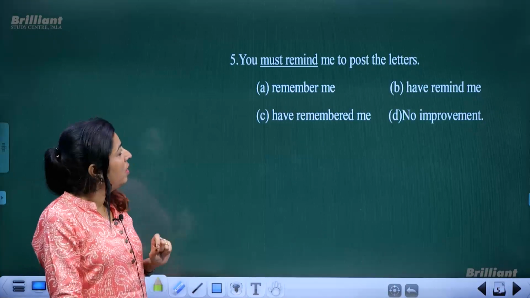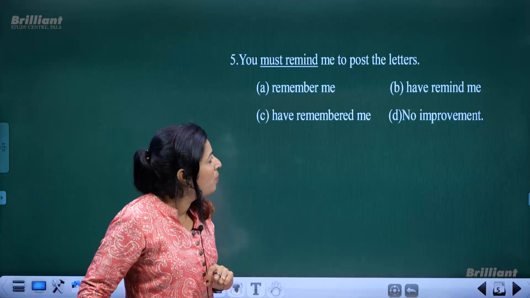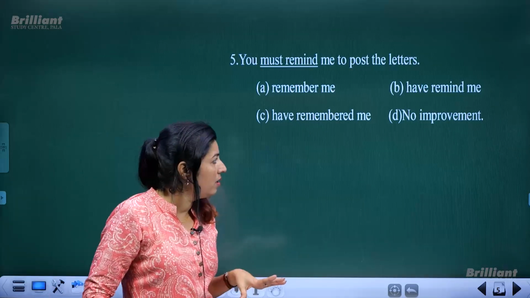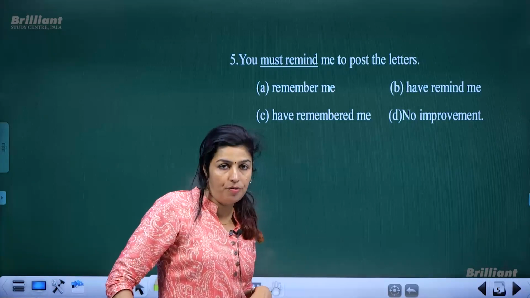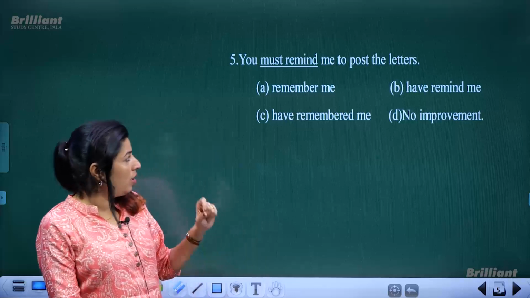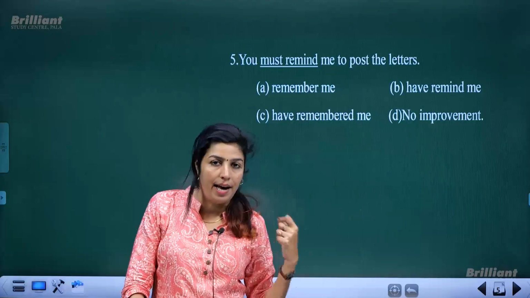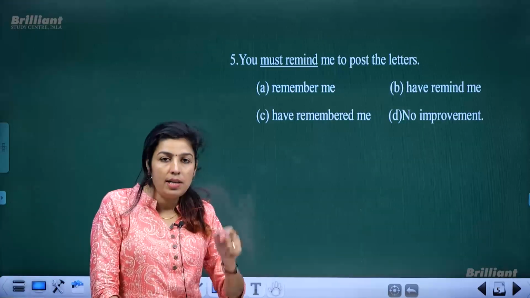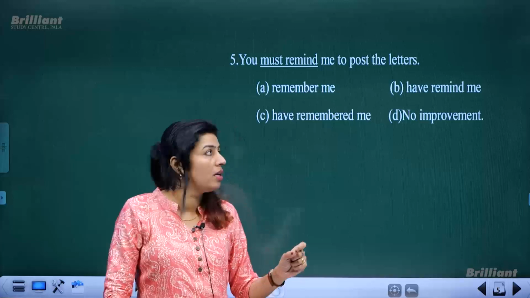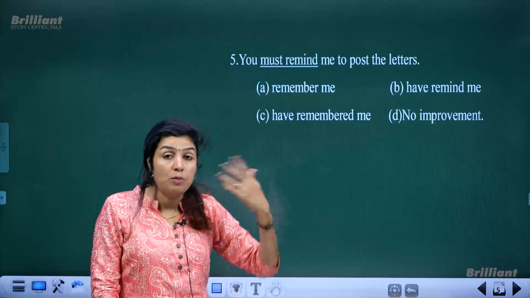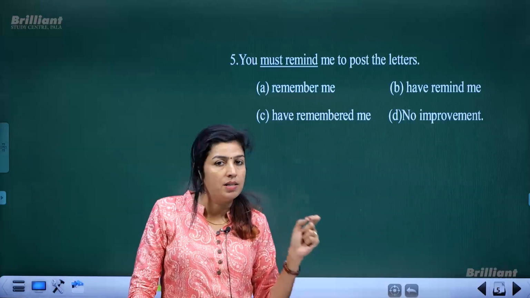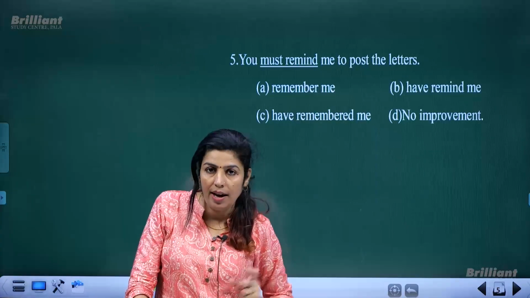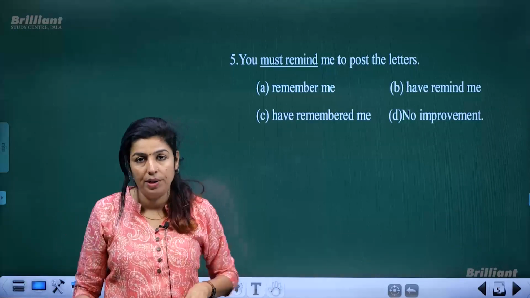Now next is, you must remind me to post the letters, and if there is any error, you have to find a substitute. In order to find whether it has got any error or not, you try to match it with the options given. In case any of the options match with the underlined part, or could substitute the underlined item, that means the sentence might have got an error. That is the way to find out whether the underlined part has got any error or not.